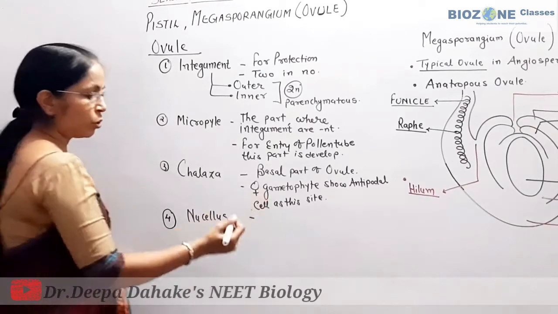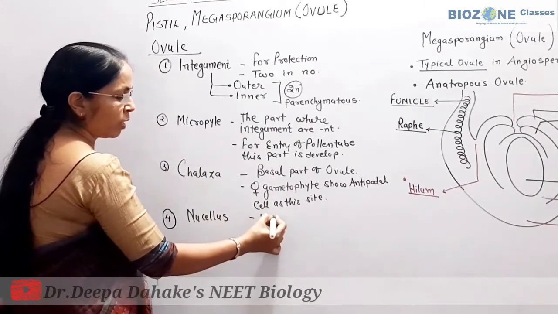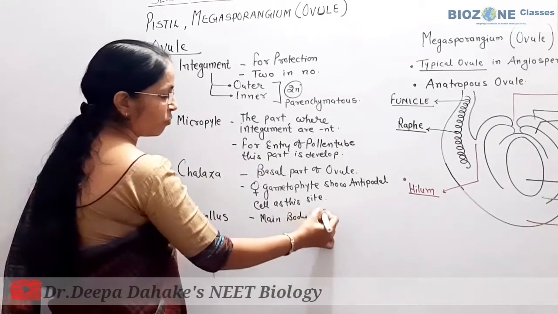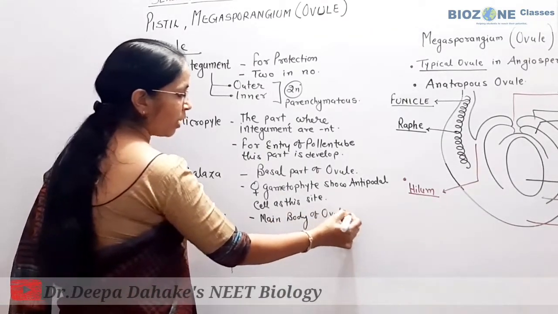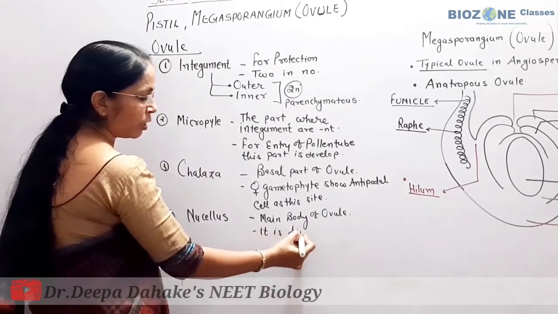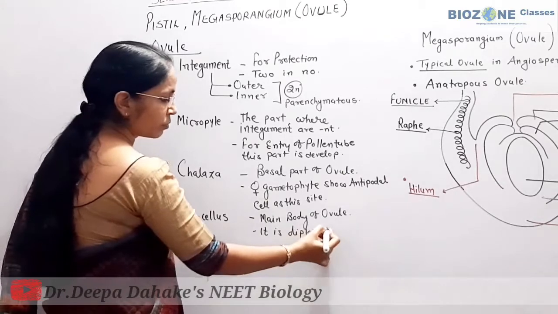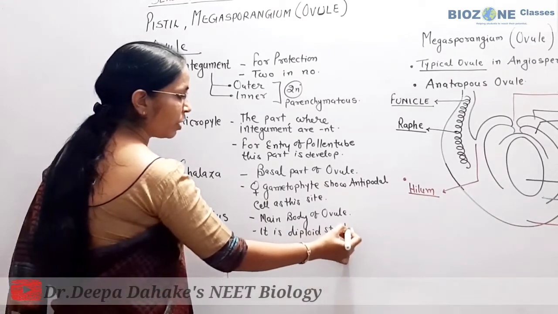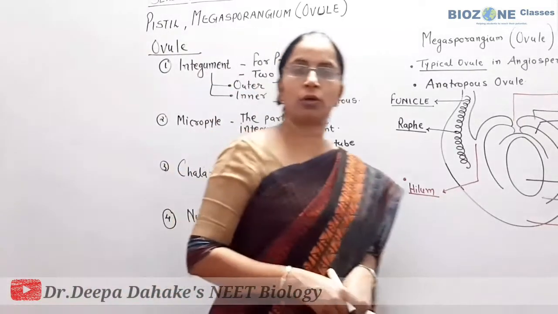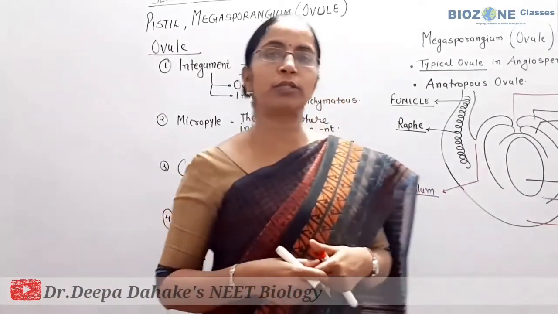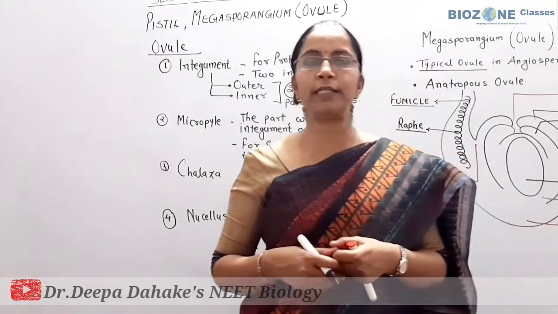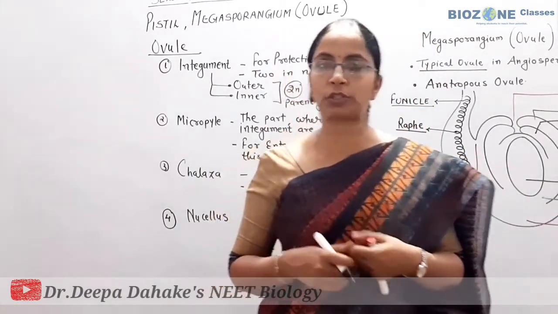For nucellus, remember the simple one-line definition: the main body of the ovule is called the nucellus, and it is a diploid structure. Generally in angiosperms, as the ovule matures, the nucellus slowly disintegrates or is replaced by different kinds of tissues and structures.